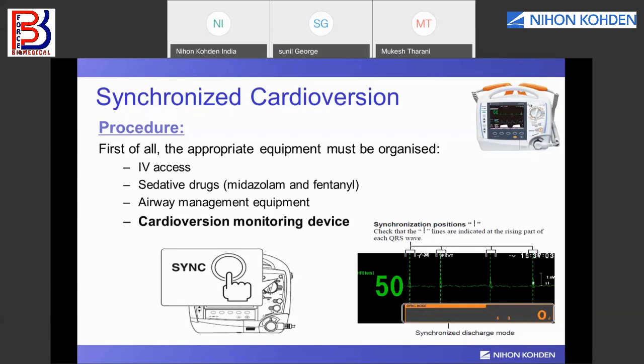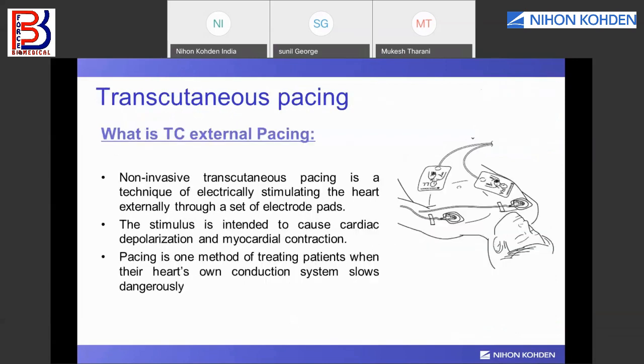Okay. Now coming to transcutaneous pacing. There are many names for transcutaneous pacing. Some say non-invasive pacing, some call it external pacing. Basically, we are connecting two pads. Transcutaneous means we are touching two pads over the skin.